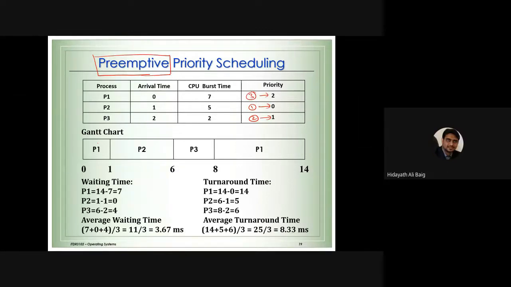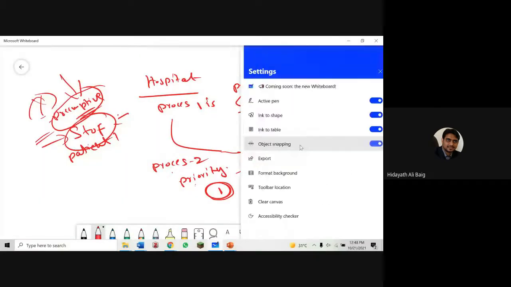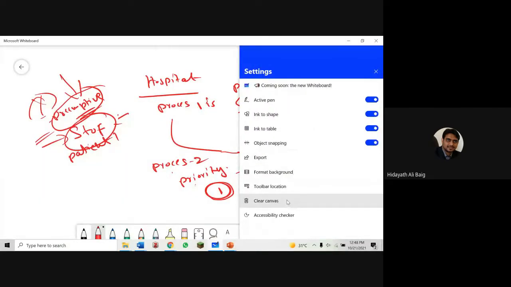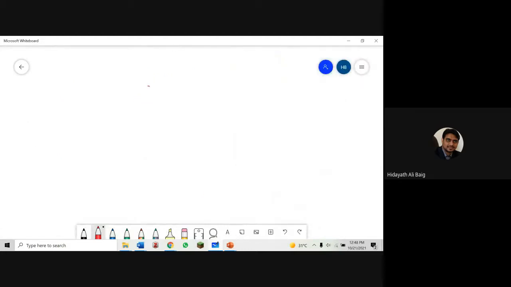Yes, very good answer, very good thinking. Because of arrival time. So imagine that at 0 milliseconds, I will go back to the hospital example again. 8 o'clock, the hospital is opening, patient number 1.